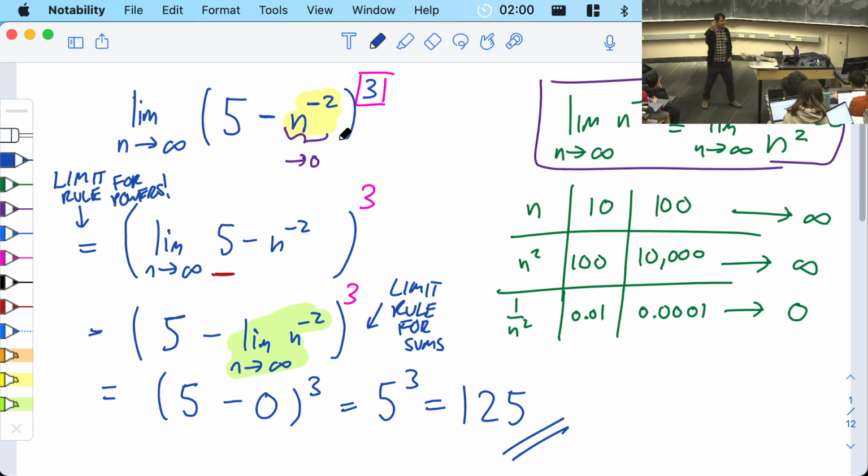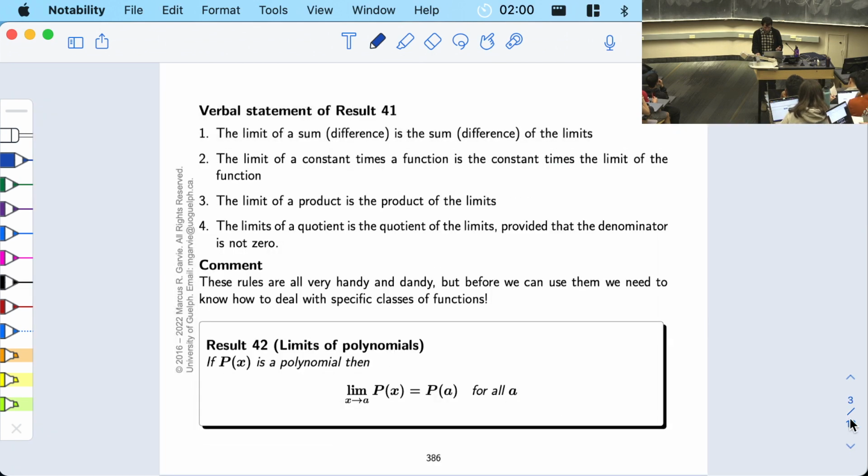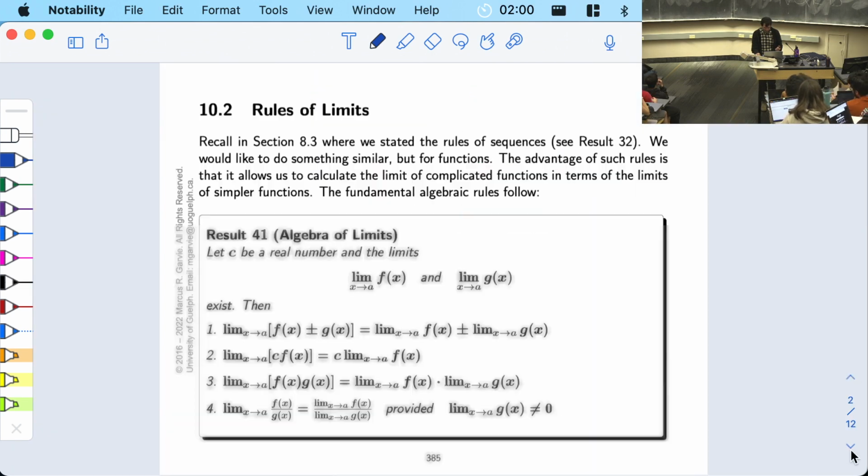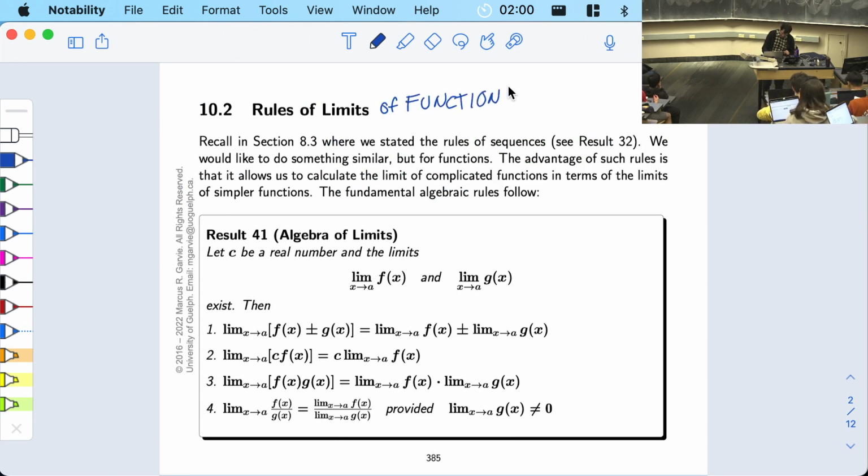OK. So what we are doing today are more of these things. This was the limit of a sequence. We're going to do the same exact strategy, but on limits of functions, with the x's and the y values. It's more complicated because you have x's and y's. We're starting today on this page, 385, I think it is. I'll let you guys find it. Rules for limits. And it really should say rules for limits of functions. I'll give you a minute to flip there while I also get my copy.